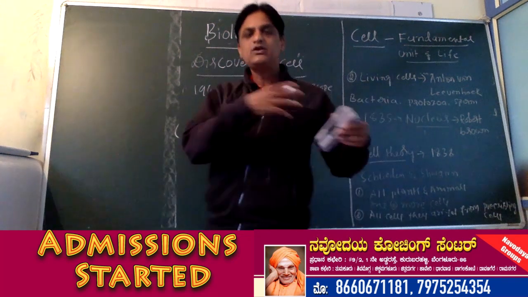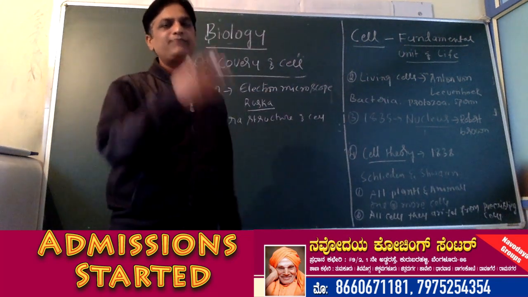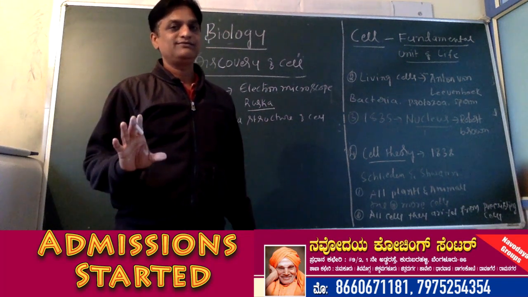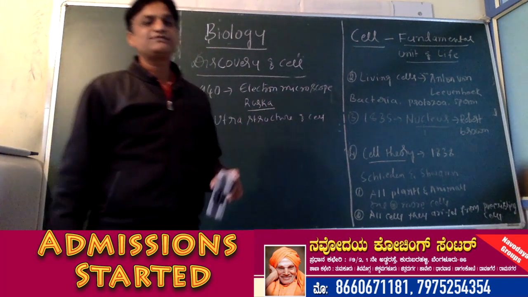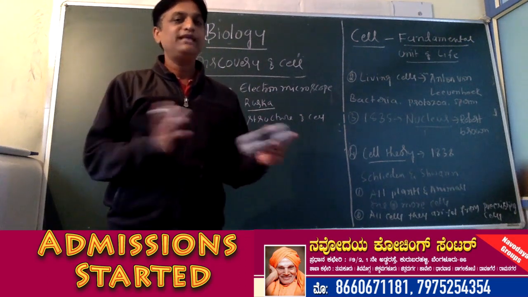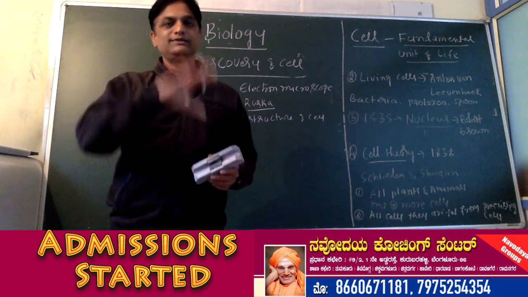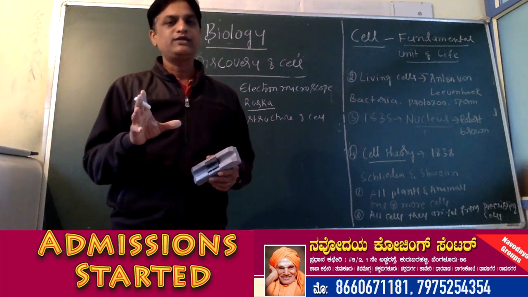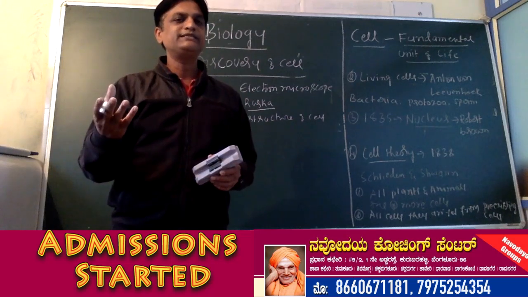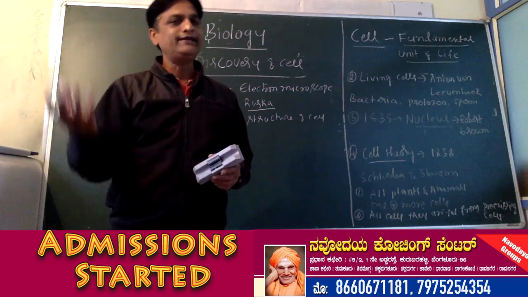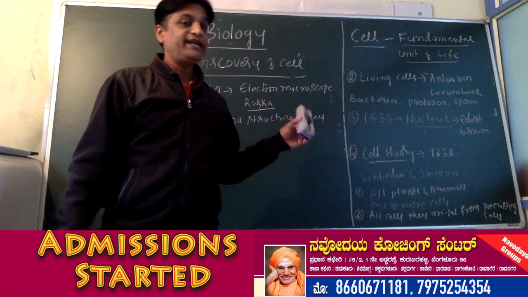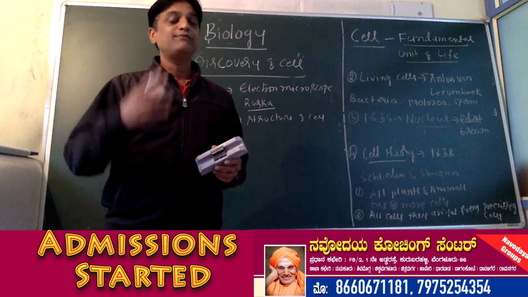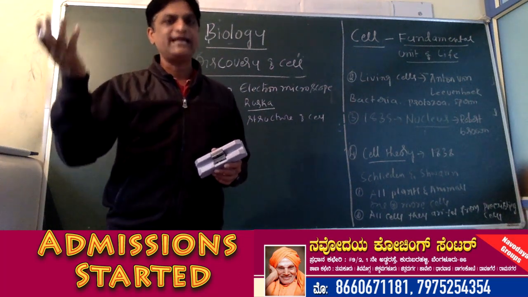Okay, see, these are some important events that happened with respect to the discovery of the cell. So the ultrastructure of the cell we can see with the help of the electron microscope. So in the lab, the microscope we use is called a compound microscope, and its magnification capacity is about 200 to 400 times. Whereas the electron microscope's magnification capacity is about 1 lakh to 3 lakh times.